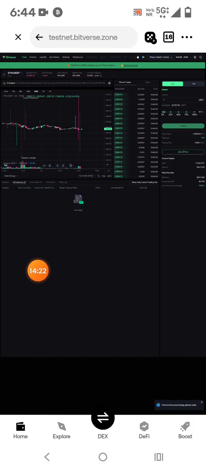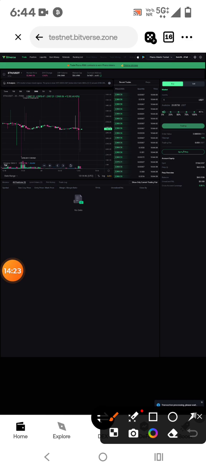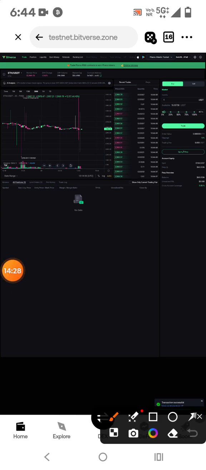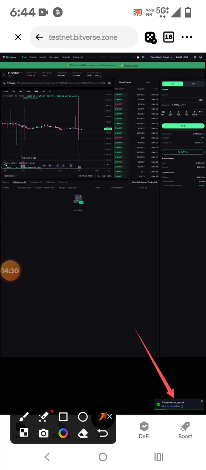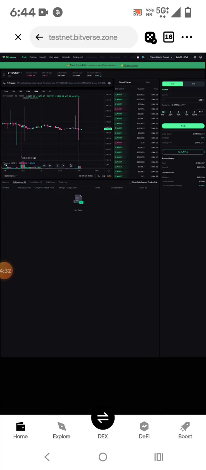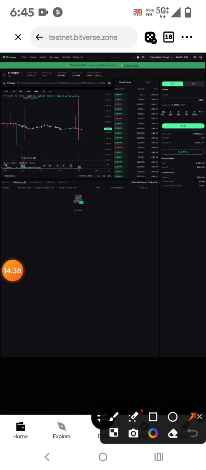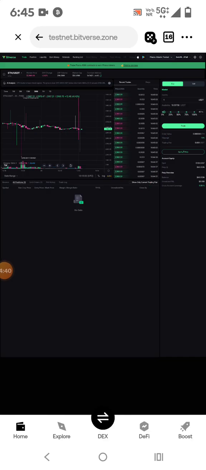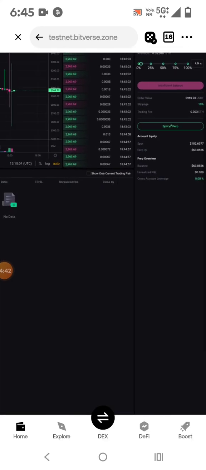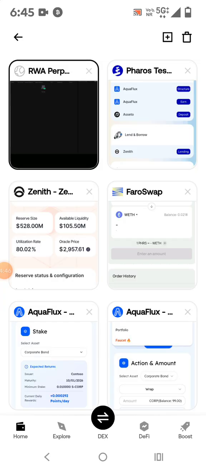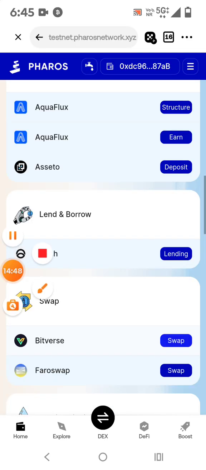So friend, it might give you an error, or it can fail 2-3 times. But this is the right process, and you can see that the transaction is successful. So we have done one transaction here, right? This way you have to complete 41 times, and later you can sell also. If you want, you can sell here also. So this is the process friend.